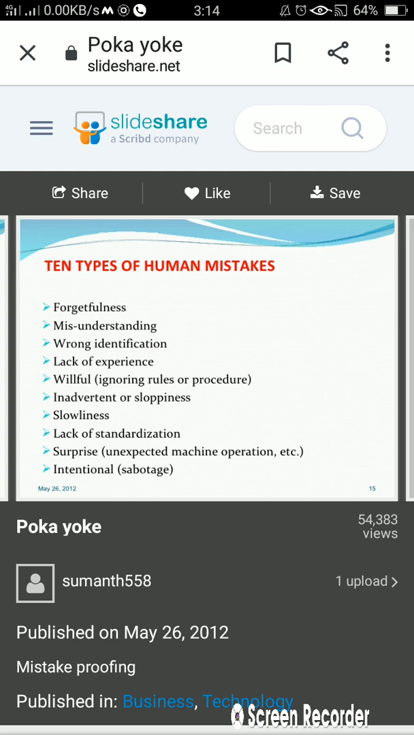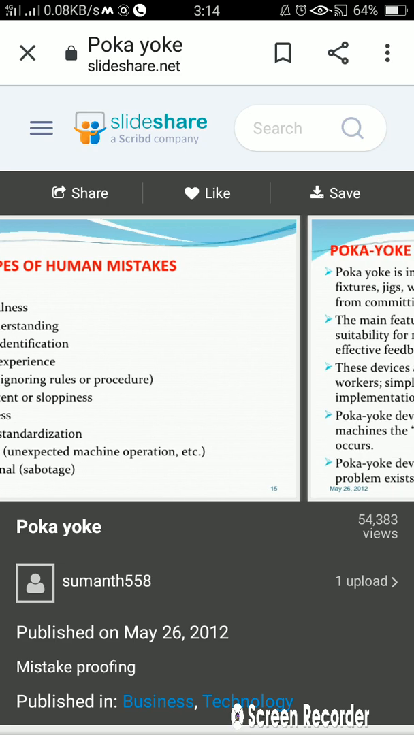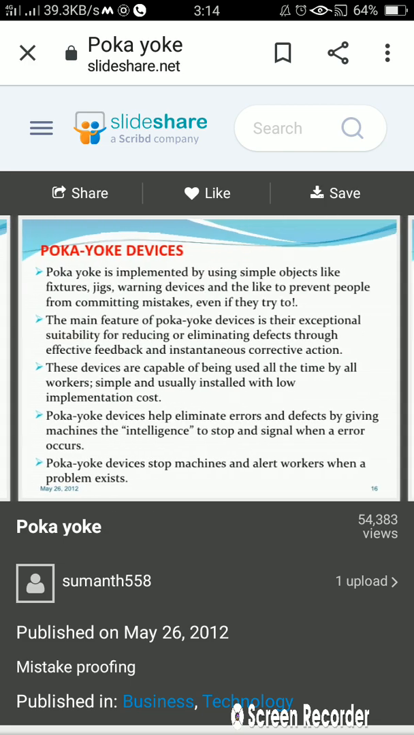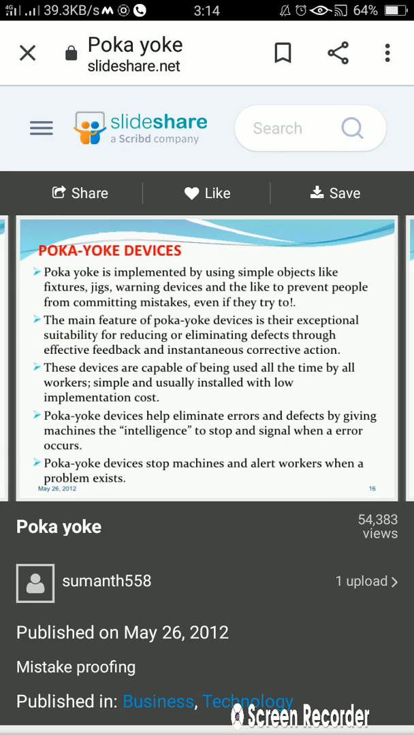Okay, 10 types of human mistake. What are the 10 types of human mistake that we do in our day to day life? That is forgetfulness, we forget things, misunderstanding, not understanding properly, wrong identification, meaning conducting wrong things, then lack of experience, willful means ignoring rules or procedure, then inadvertent or sloppiness, then slowness, then lack of standardization, surprise means unexpected machine operation, and intentional means sabotage. Okay, these are the 10 types of human mistake that we are conducting in our day to day life.